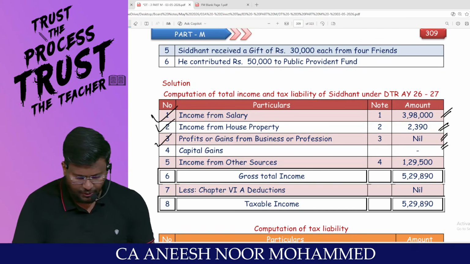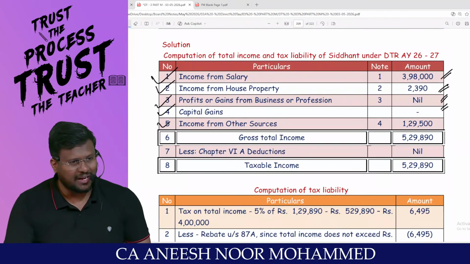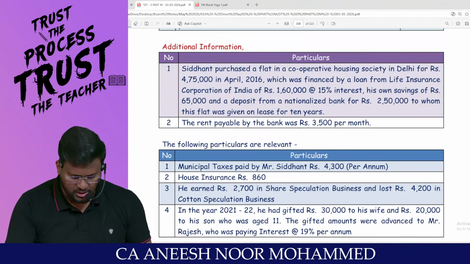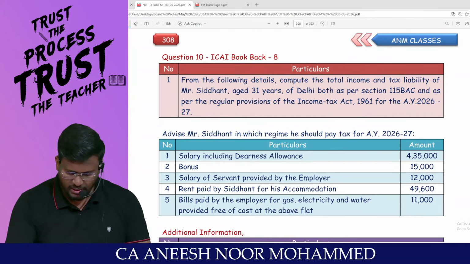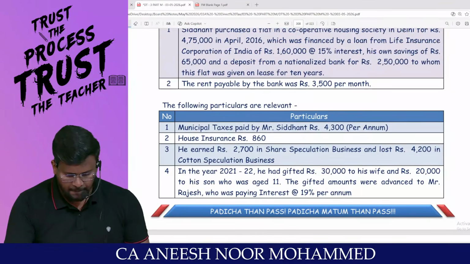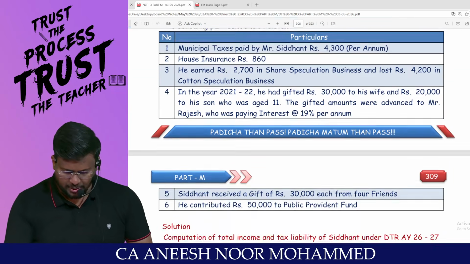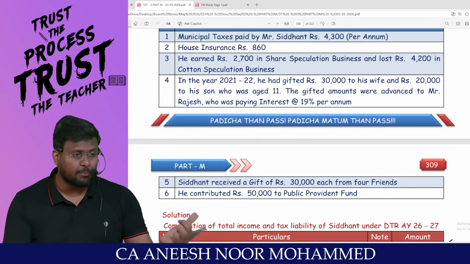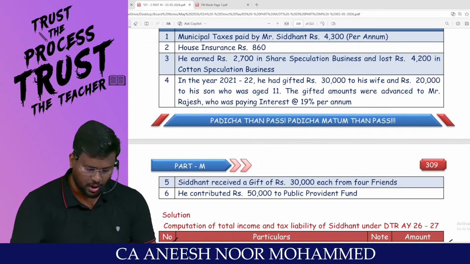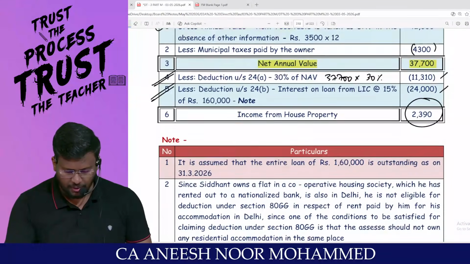No capital gain information has been given in the question, but there is income from other sources. What is it? In salary, nothing is there, but he earned 2,700 from share speculation business. Some story and some clubbing provisions details have been given. All these should be taken care of under which head, man?